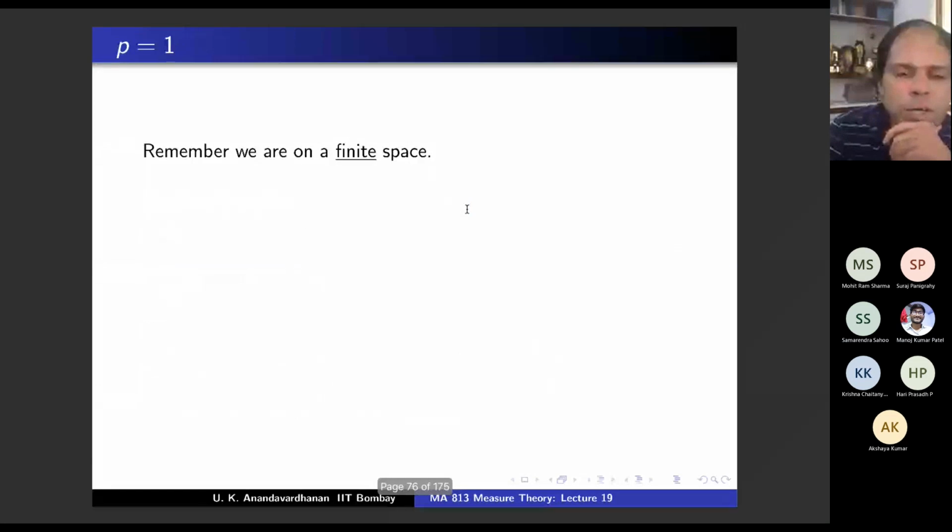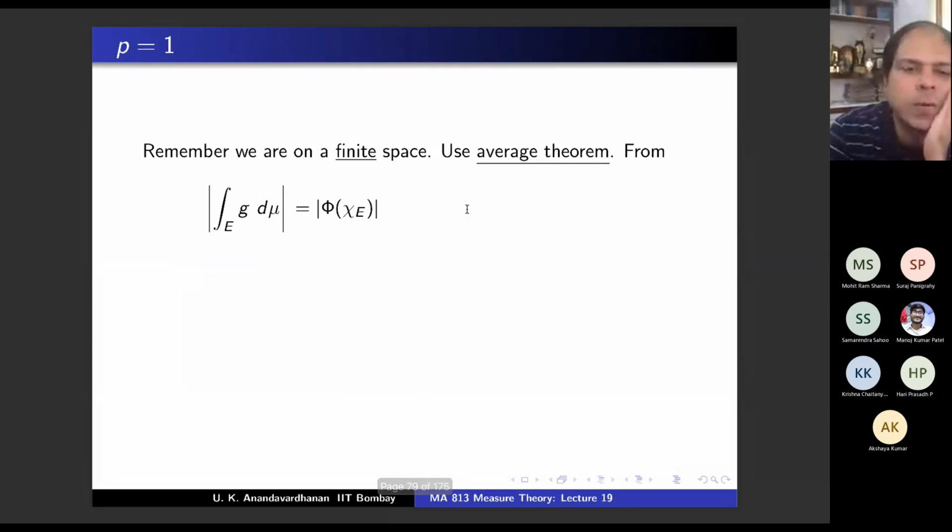So anyway, don't bother if you are not fully following, because we are deliberately going fast and you have to look at it again. So this is the modulus of phi of chi E, and the modulus of phi of chi E is less than or equal to the norm of phi, the operator norm of phi, times the one norm of chi E. Because phi is given to be a continuous functional on LP and P is 1.